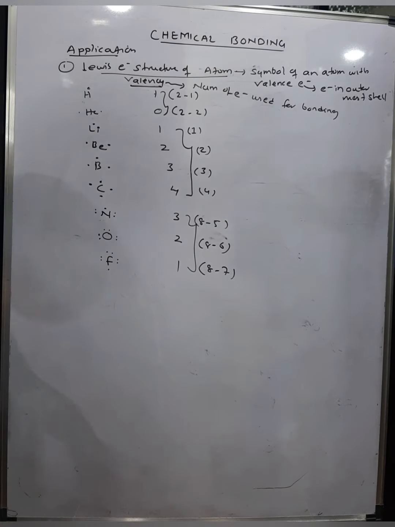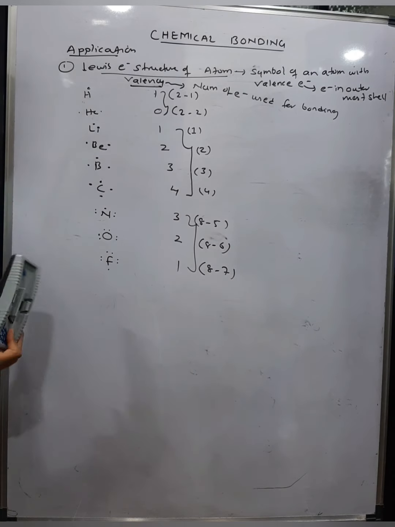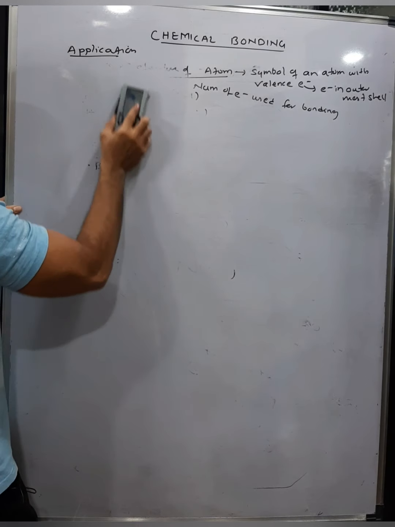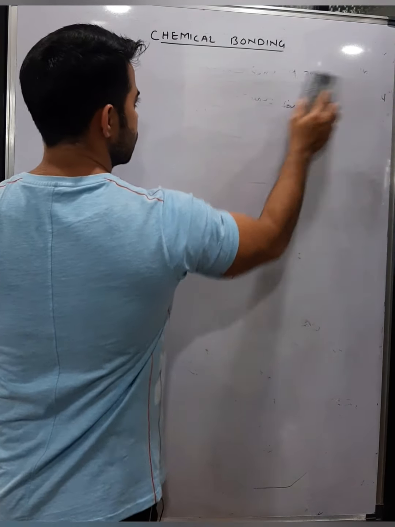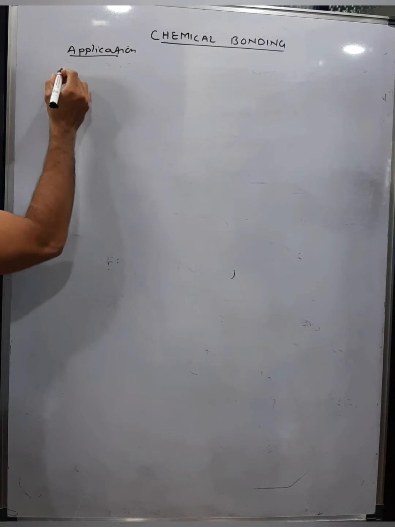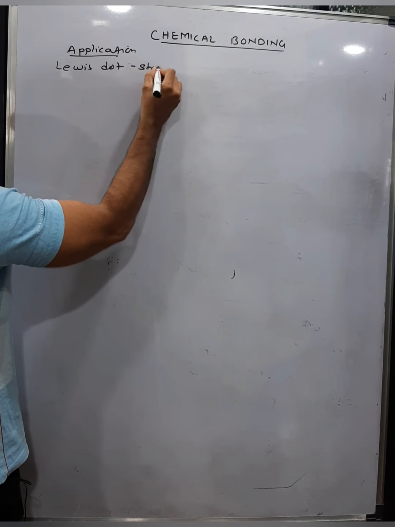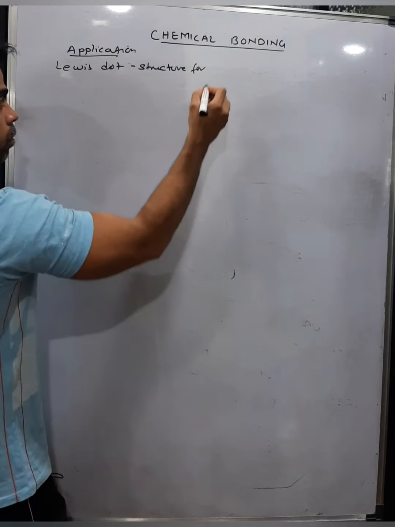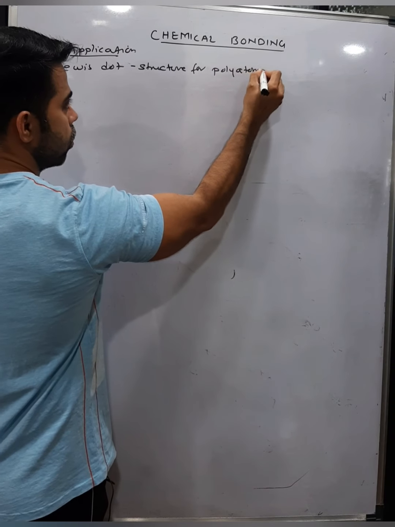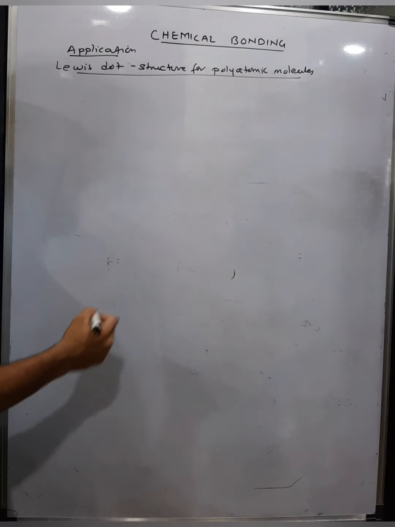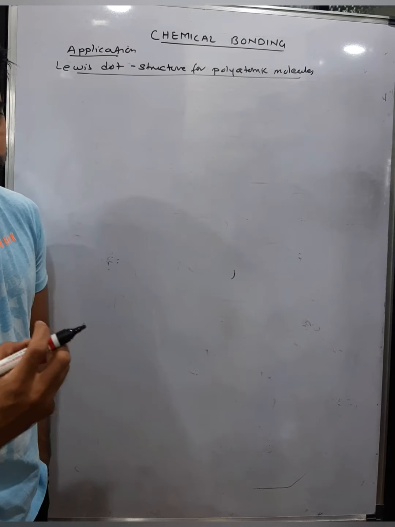Now the second application, I'll rub this out. The second application, this was for a single atom. The second application is Lewis dot structure, electronic structure for polyatomic molecules. So to make polyatomic molecules, more than one atom, you need to apply certain rules.